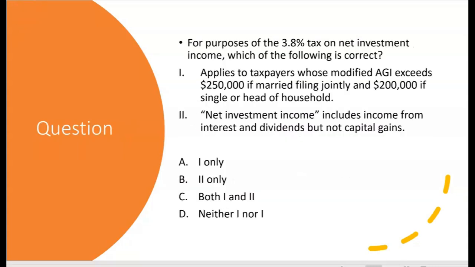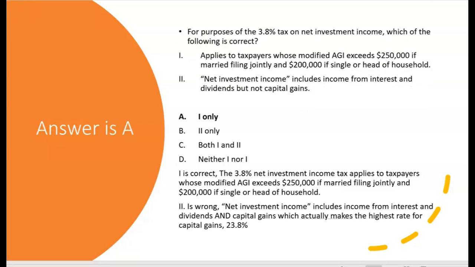All right, for purposes of the 3.8% tax on net investment income, which of the following is correct? 1. Applies to taxpayers whose modified AGI exceeds $250,000 if married filing jointly and $200,000 if single or head of household. Are those the thresholds? Yes. 2. Net investment income includes income from interest and dividends, but not capital gains? No. Capital gains are included also. So the answer is A.